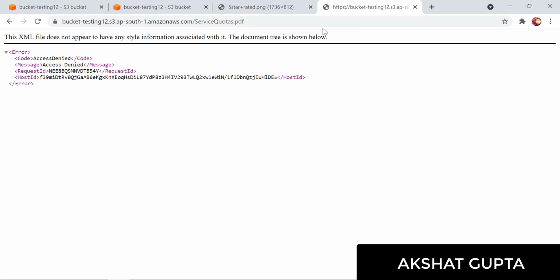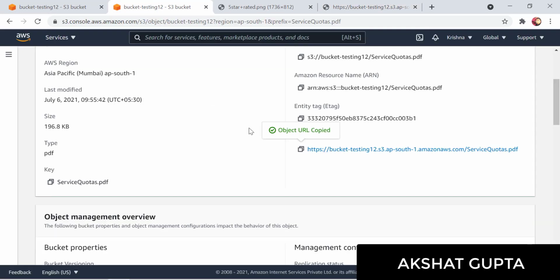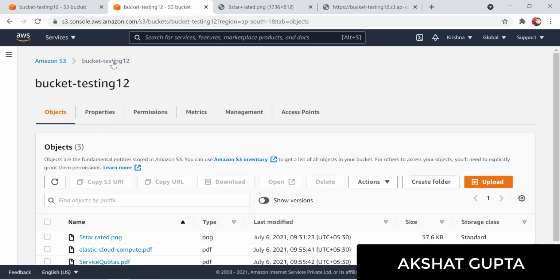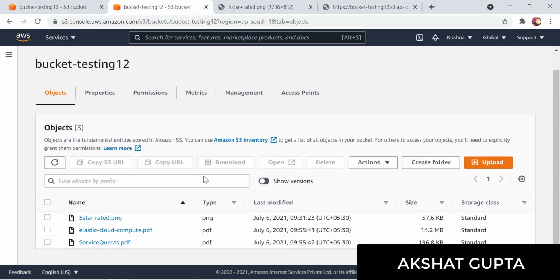You will see an error. The reason for this error is that even after your bucket is public, whenever you try to upload any objects into your bucket, it will automatically be a private object. Then you have to either change it manually or change some permissions there. We would be discussing that in the coming session.